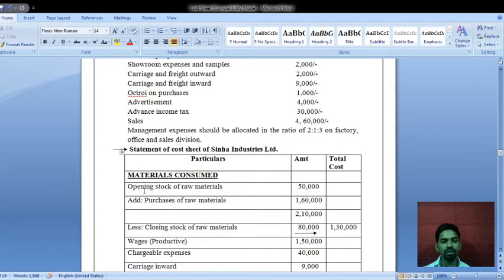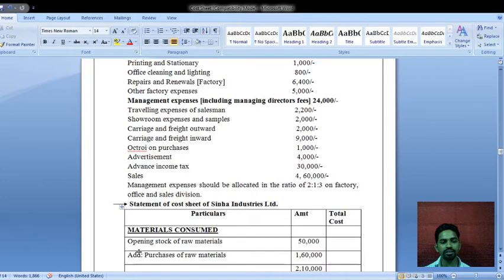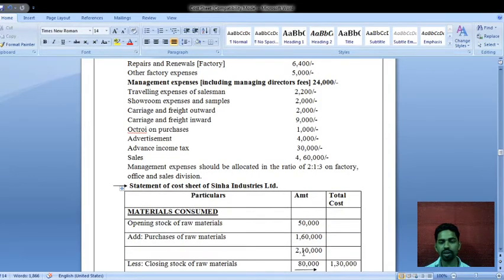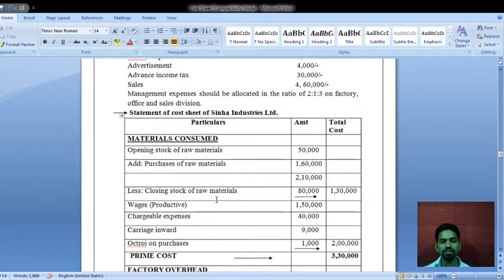Just see here, opening stock of raw materials rupees 50,000. Next, purchases of raw material 1,60,000. These purchases we have to add to the opening stock of raw material. So 50,000 plus 1,60,000 is 2,10,000. Next, closing stock of raw material 80,000. We have to deduct the closing stock from this 2,10,000 minus 80,000, remaining is 1,30,000. So it is the material consumed amount.